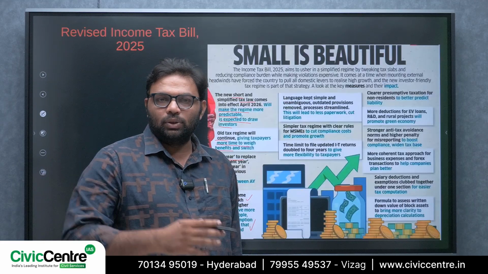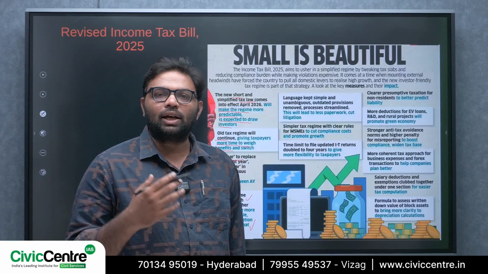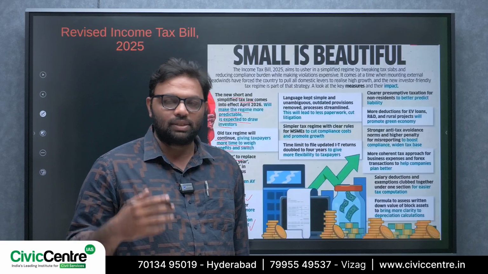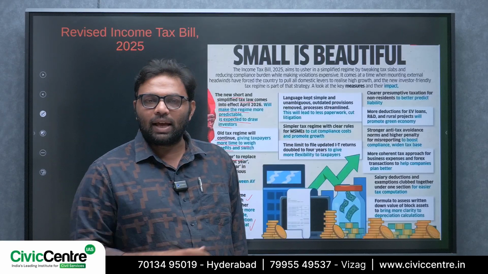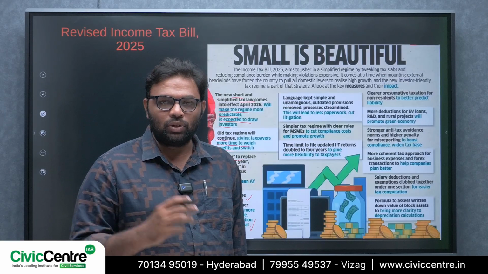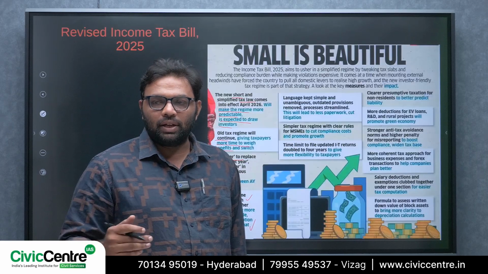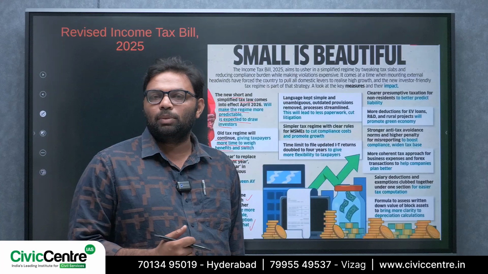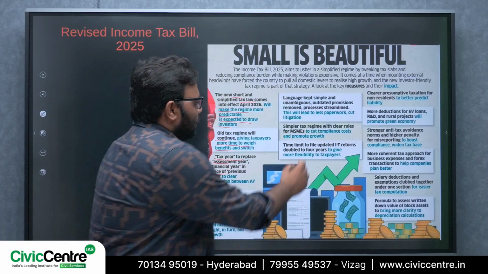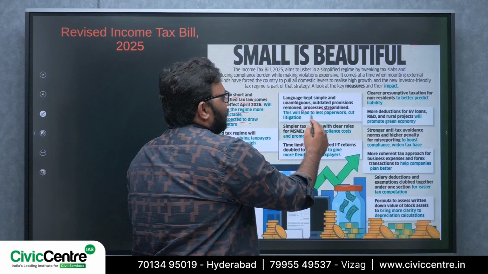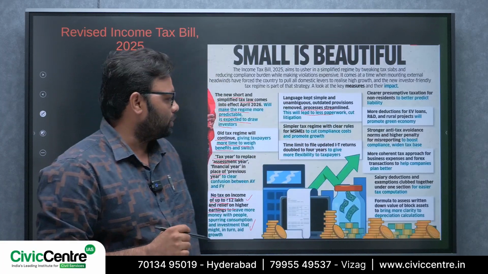From a normal economy to a digital economy, things have been upgraded. So in the digital economy, certain types of digital assets, let's say cryptocurrencies or non-fungible tokens, will be considered as capital gains in the new tax. So that modifications as per the need and the trends of economic progress will be captured in the Income Tax Act 2025. And the streamlined process will lead to less paperwork and cut litigation. That is the major objective.